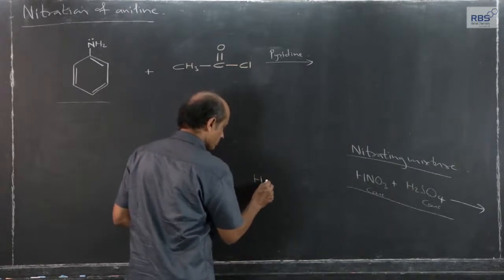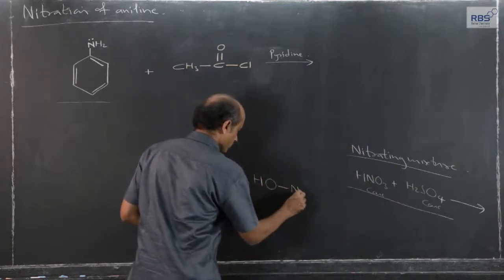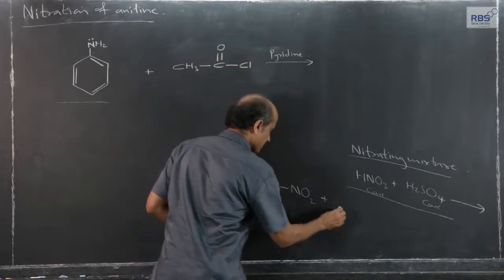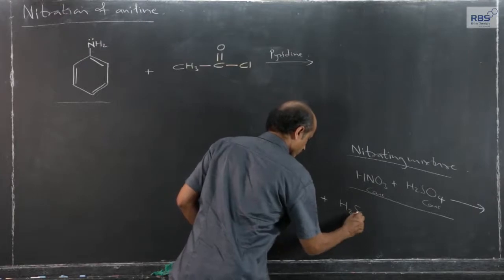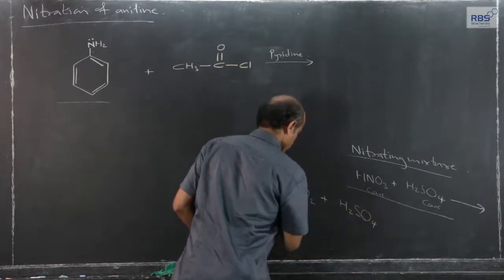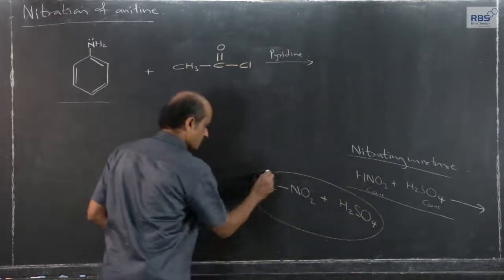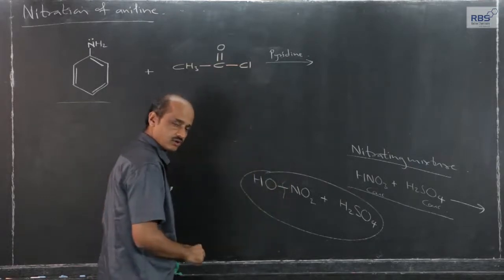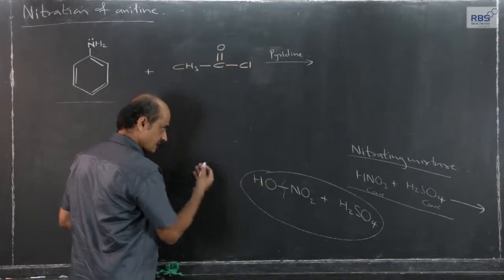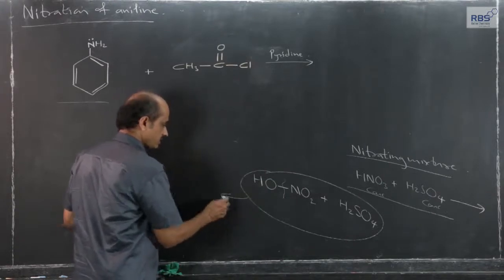Actually, when concentrated nitric acid, the bonding is this, is reacted with concentrated sulfuric acid, these two react in such a way that the bond breaking takes place here heterolytically, and let me write the reaction in a reverse manner.